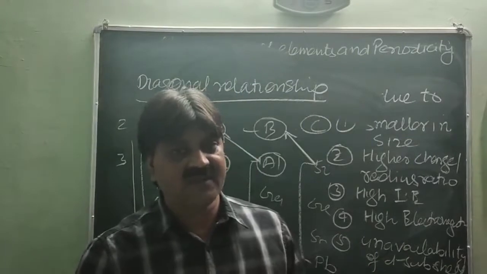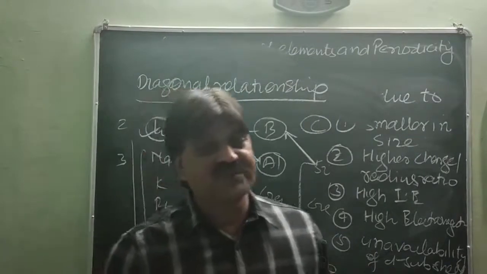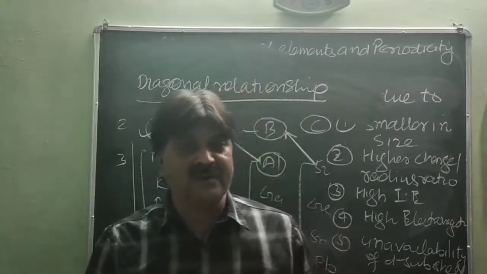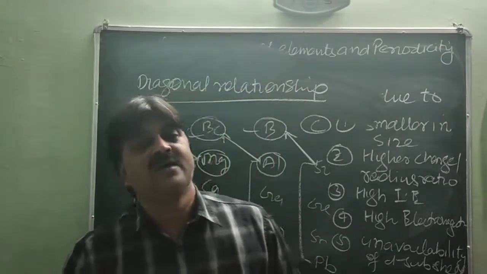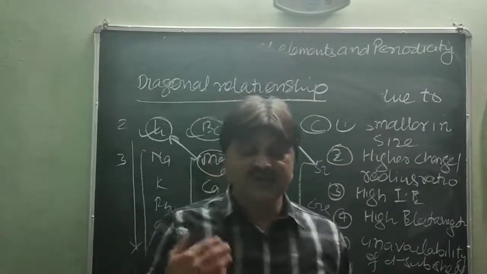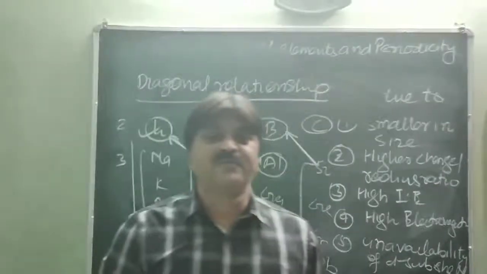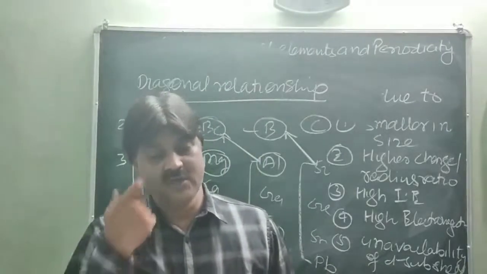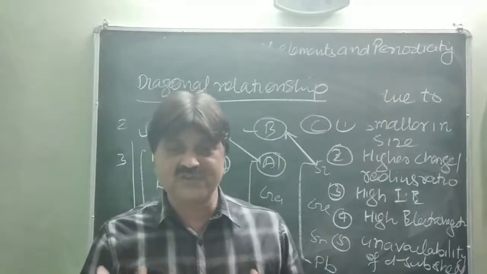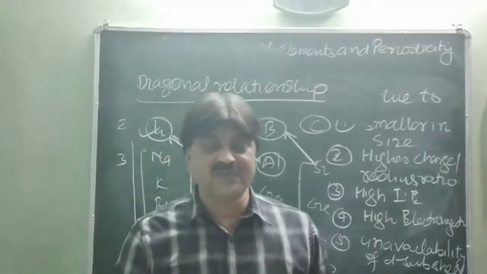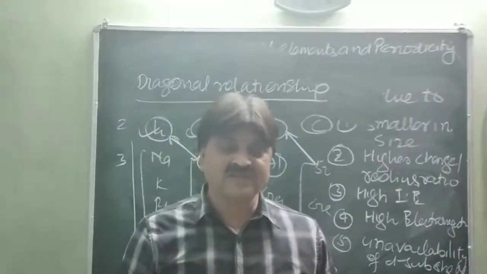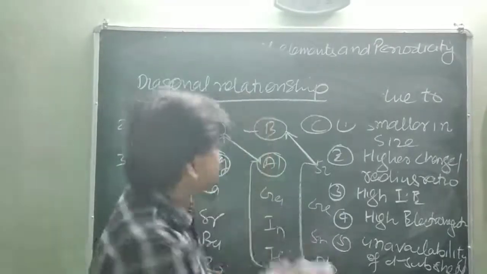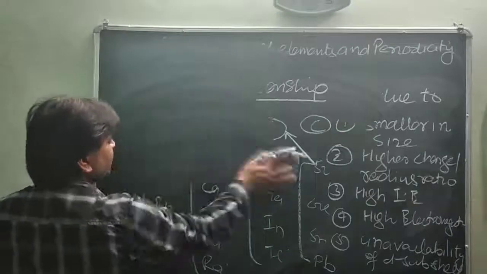Is it clear? So most of the things we have completed, and another very important application of the periodic table: it also helps to predict elements in the periodic table. On the basis of electronic configurations, you can predict the actual positions of elements in the periodic table. Means you can predict the place of an element in the periodic table on the basis of its electronic configuration. This is the prediction of elements.